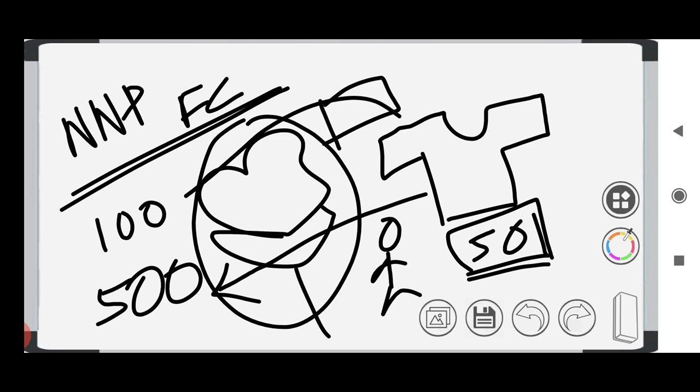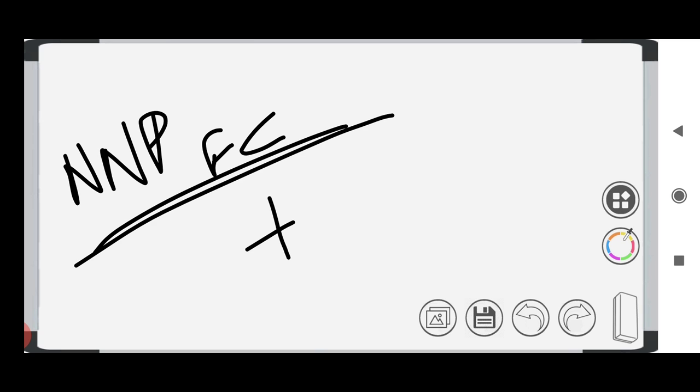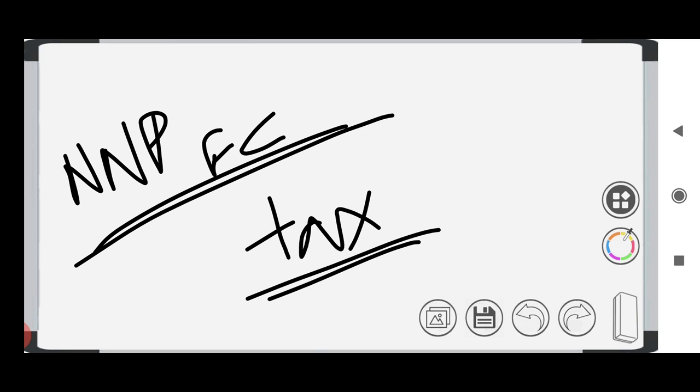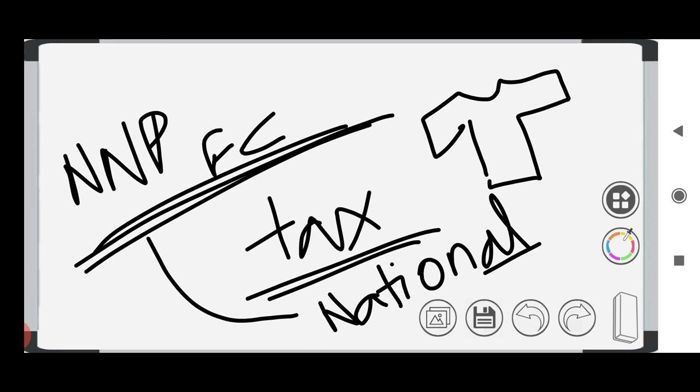So NNPFC is the one which is used to calculate the national income of the country. In this, tax is not included. An important point is that tax is not included in factor cost, but in market cost you will include the tax. So NNPFC is used to calculate the national income. This is one important point. National income is nothing but NNPFC.